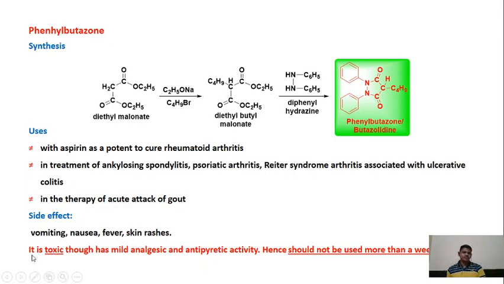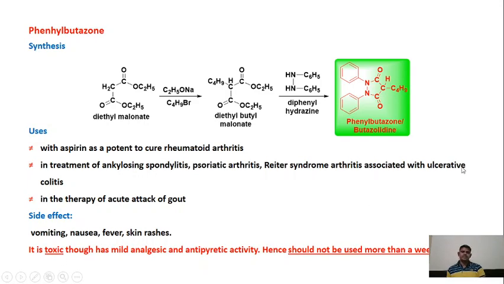Okay, so an unpleasant feeling. Now, it is toxic, though it has mild analgesic and antibiotic action, hence should not be used more than a week. This molecule is very toxic when we use it for a long time. When we use it continuously for more than a week, then this molecule may act as a toxin. So it should not be used for more than 1 week.